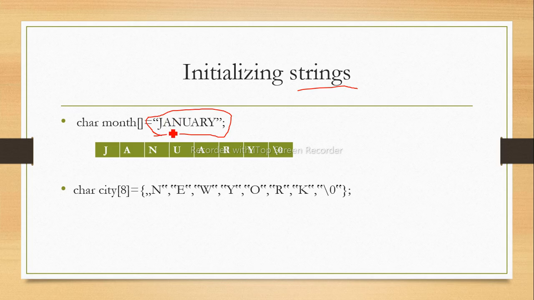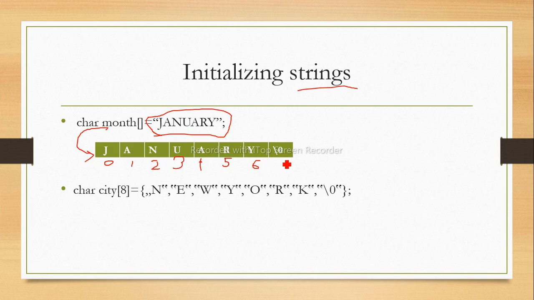Okay, so this is the graphical representation of the string. That is nothing but how the string will get placed into the month string or month variable. So month is the array name, and 0, 1, 2, 3, 4, 5, 6 are the positions.